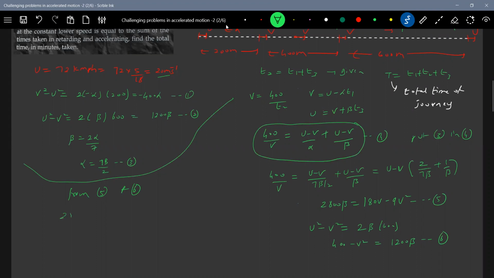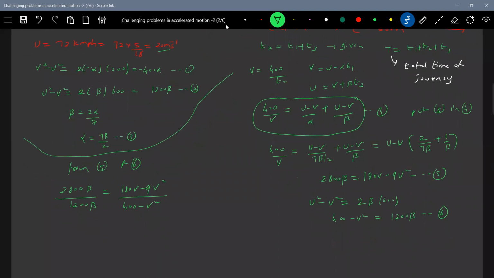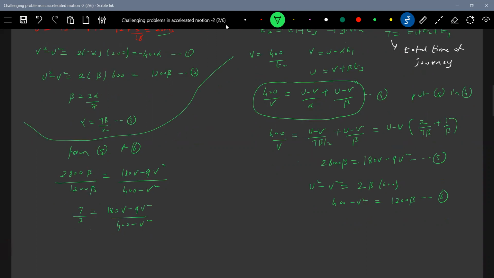So 2800 beta by 1200 beta equal to 180 V minus 9 V square by 400 minus V square. Okay, this will be 7 by 3 is equal to 180 V minus 9 V square by 400 minus V square.